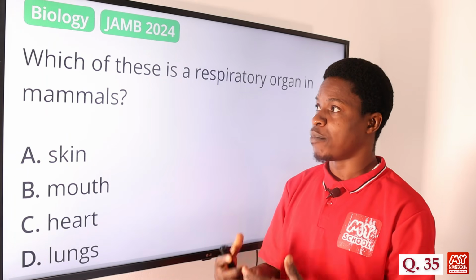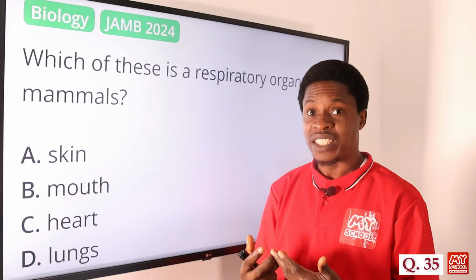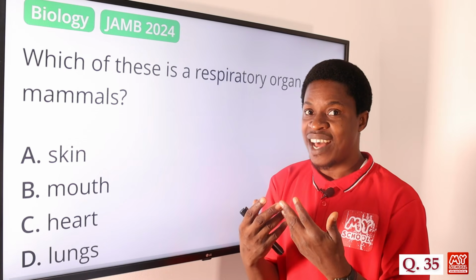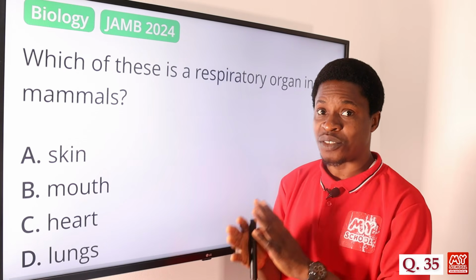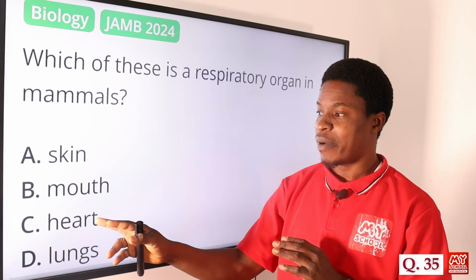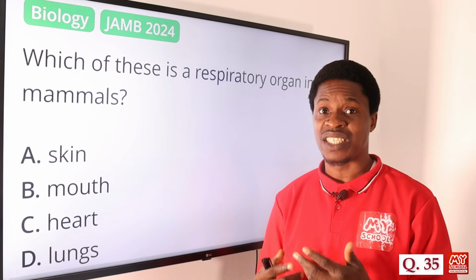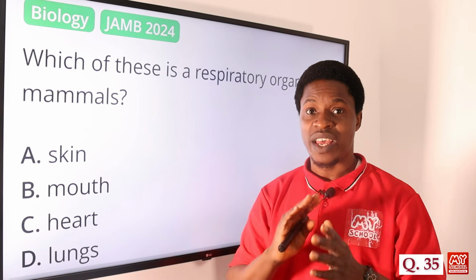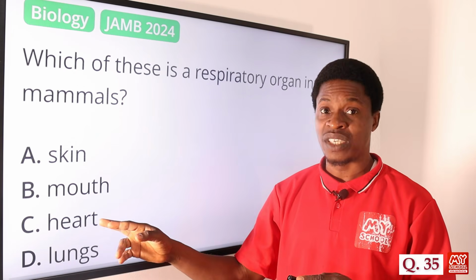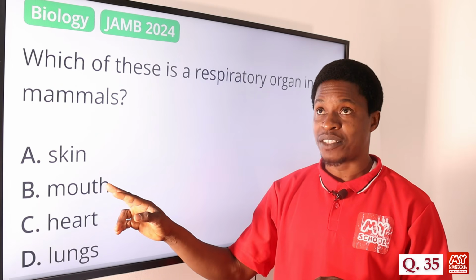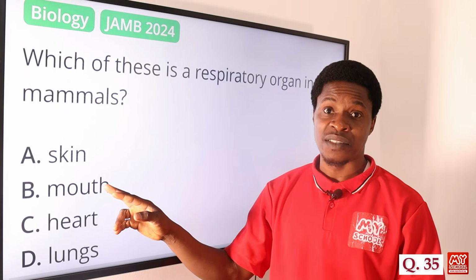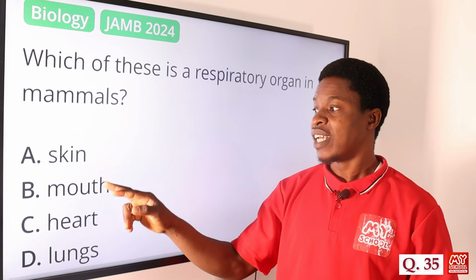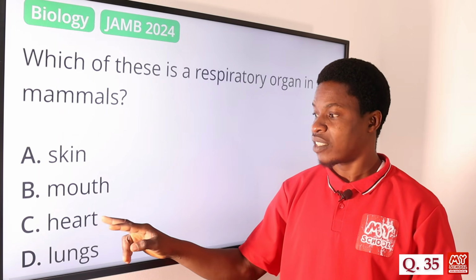We talk of the mouth. The mouth can be used for ingestion, for breathing, but not directly for breathing. So we cannot respire directly with it. It's not the major organ that is used for respiration. We talk about the heart. The heart is responsible for circulation. It's a circulatory organ because it helps to pump blood, oxygenated blood, to the parts where it is needed in the body. So this is circulatory, and then this one is part of the alimentary canal, what we call the digestive system, from the mouth to the esophagus and so on and so forth. So this is excretory, this is digestive, this is circulatory.